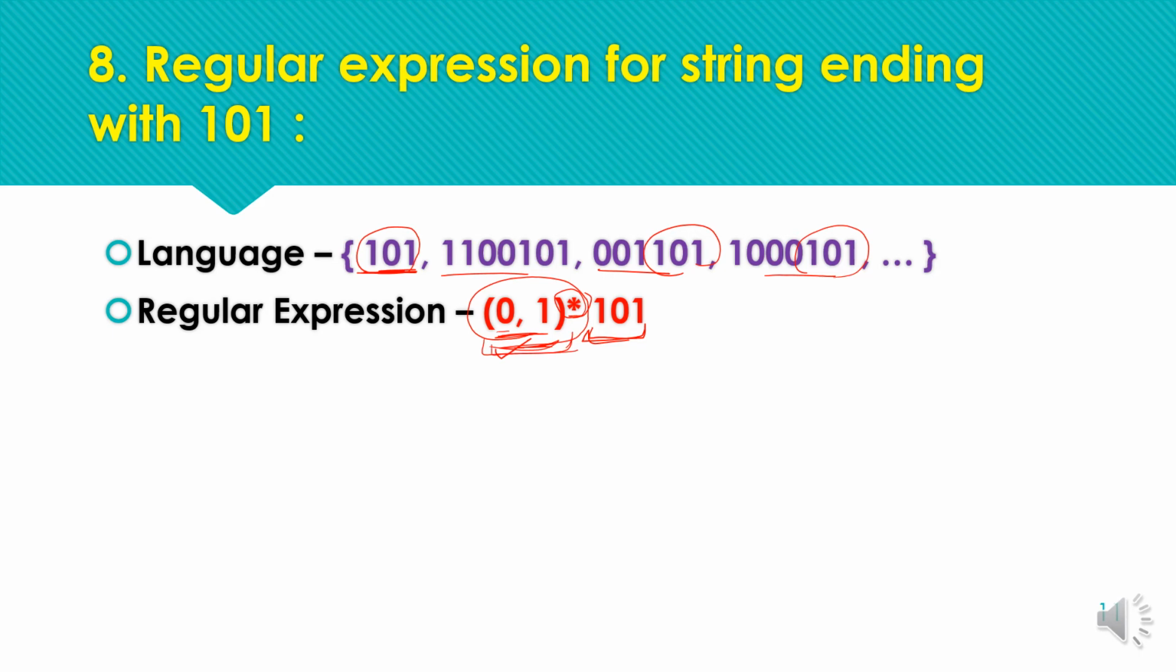Now we have the ending constraint, so concatenate this expression with the ending constraint as 101. Okay, we have also covered the DFA for this in the previous lectures. So this expression can also be written like 0 plus 1, with the star representing any combination of 0 or 1, followed by the ending constraint 101, which means whatever combination we receive, it should end with 101 for acceptance.